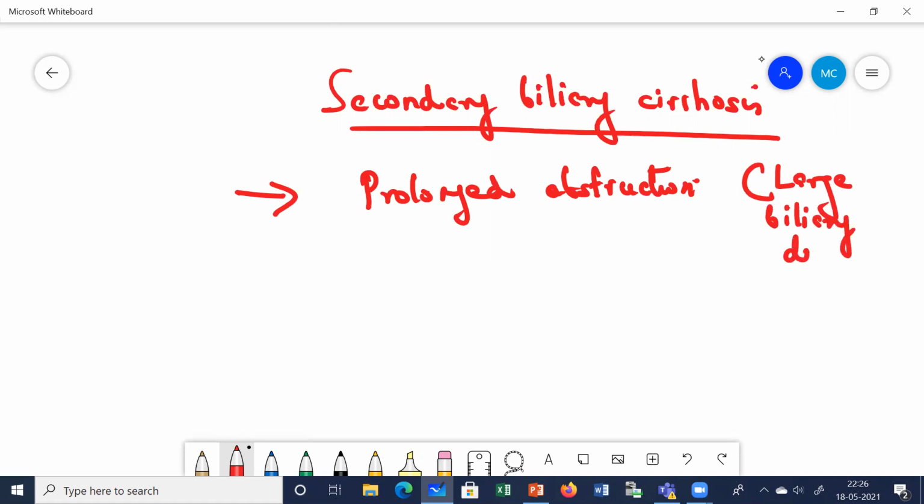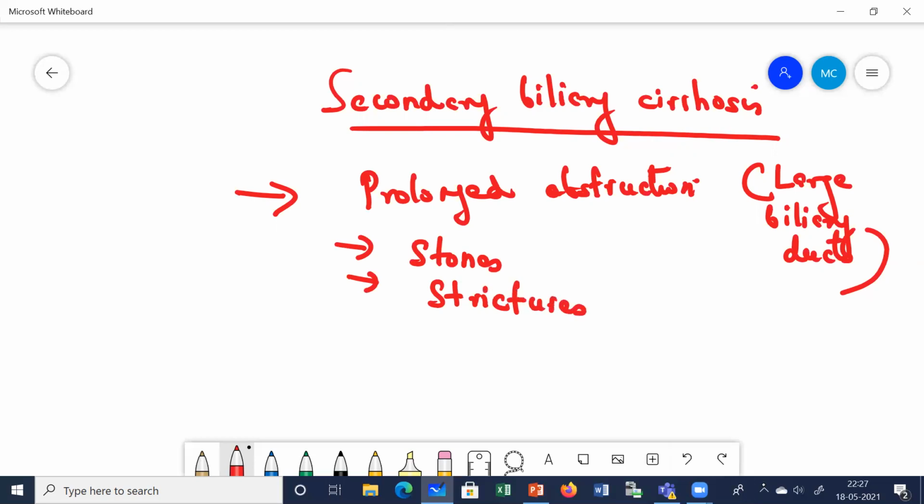Now, why is obstruction going to occur? Remember, here inflammation doesn't play much of a role. Here it is mainly due to causes like stones, or bile duct strictures due to some previous abdominal operation, or sclerosing cholangitis. So these are the main causes for secondary biliary cirrhosis, right?